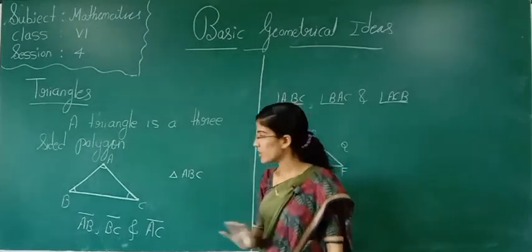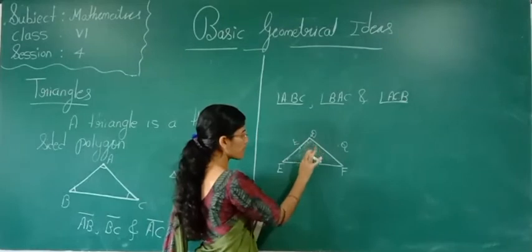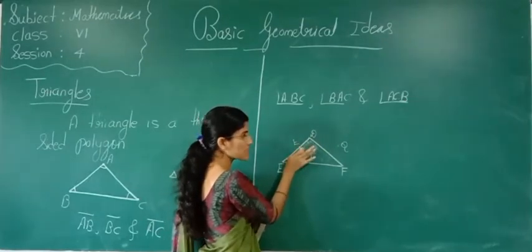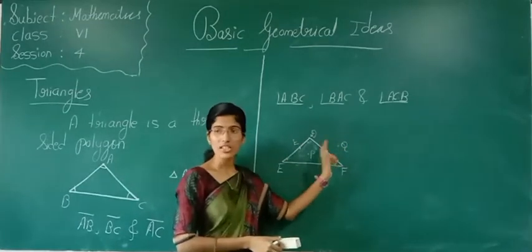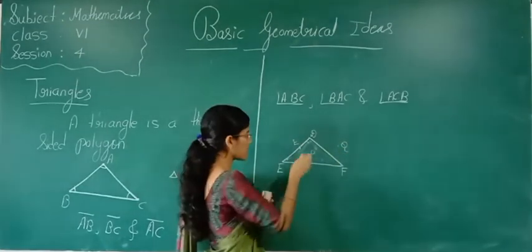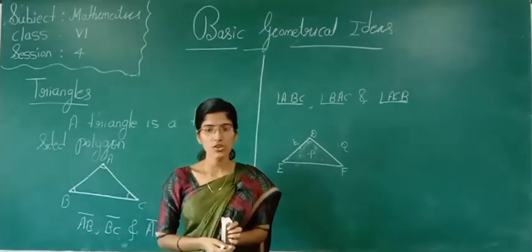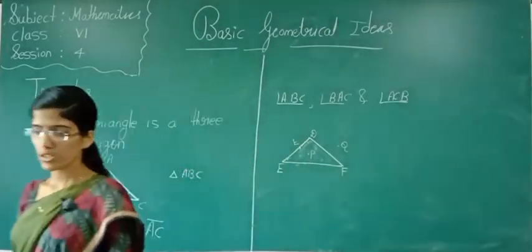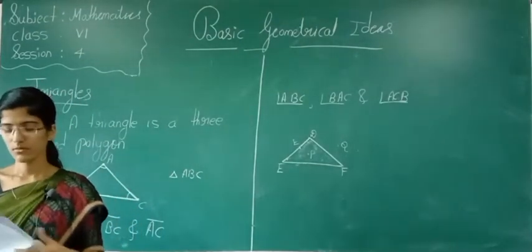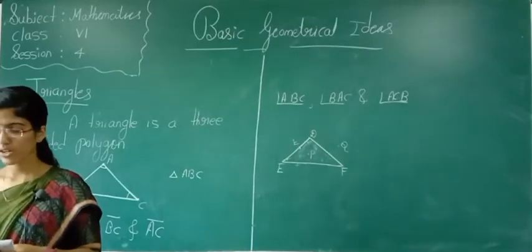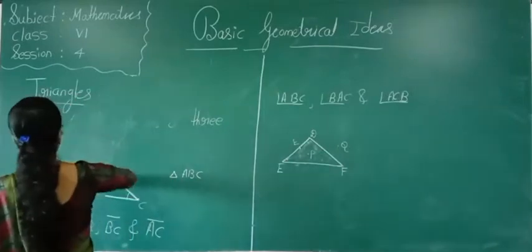Is it understood? Now we have learnt about interior. Point P is in the interior of the triangle, point Q is exterior of the triangle, and point E is on the triangle. Is it understood? Now we are going to solve exercise 4.4.